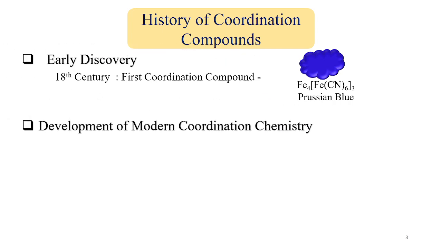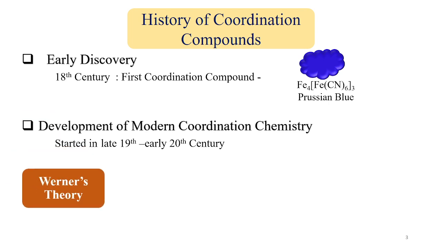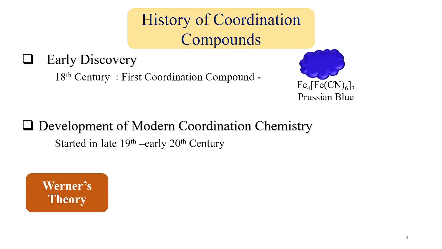But the modern coordination chemistry started with Werner's theory. We can say the development of modern coordination chemistry started in the late 19th century to the early 20th century when Werner proposed his theory. Werner proposed his theory around 1893. I am forgetting the year, but for this work he got the Nobel Prize, I think in 1913. But his theory has some limitations. Let's try to overcome those limitations.